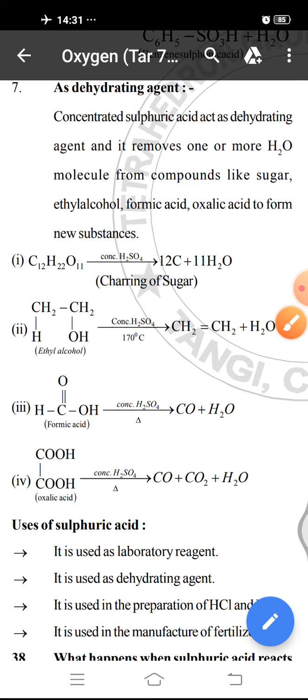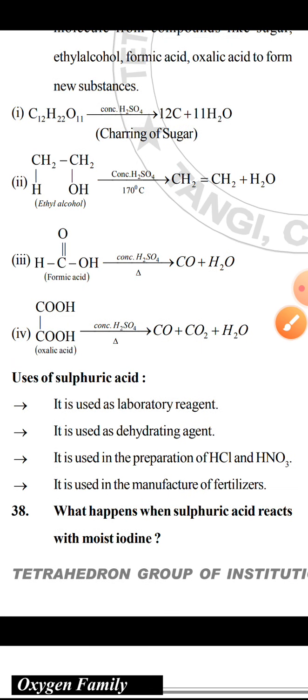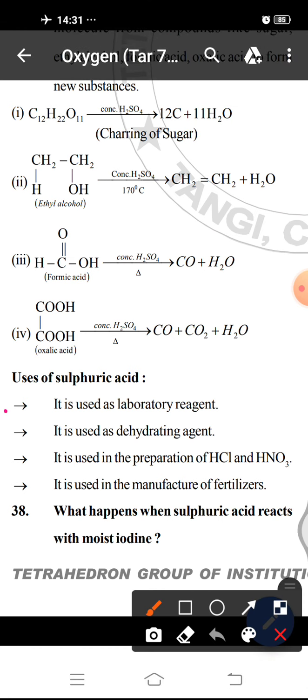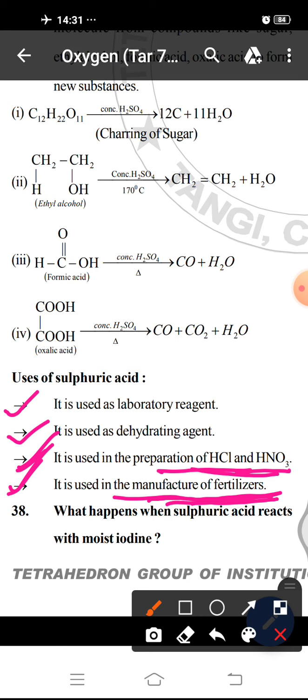Then coming to its uses. H2SO4 is used as a laboratory reagent, for which it is known as the king of chemicals. It also acts as a dehydrating agent, which we already discussed. It is used in the preparation of HCl and HNO3, and it is also used in the manufacture of fertilizers. Some fertilizers are manufactured from sulfuric acid. So these are the uses of sulfuric acid. So this is all about the chemical properties of sulfuric acid.